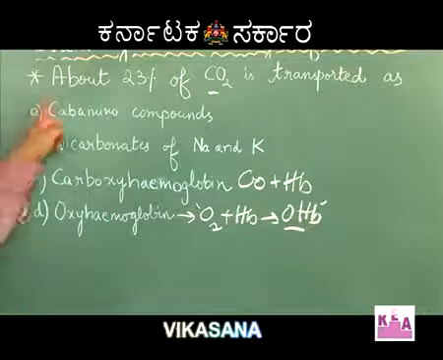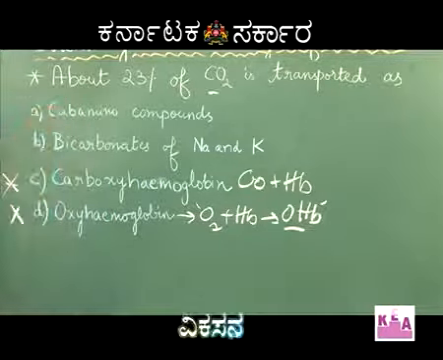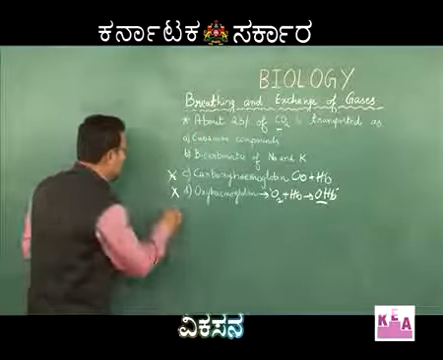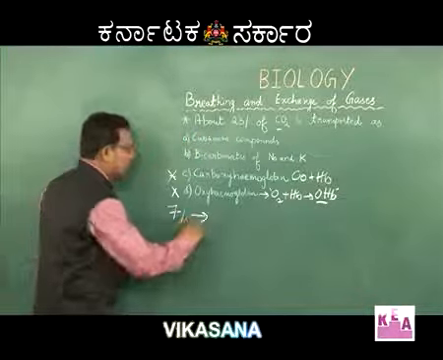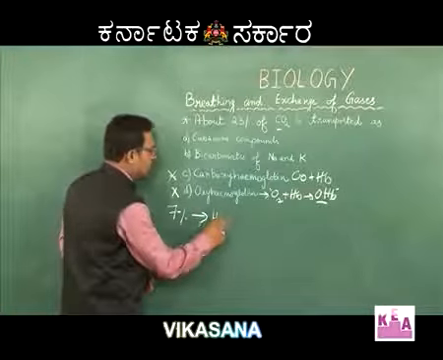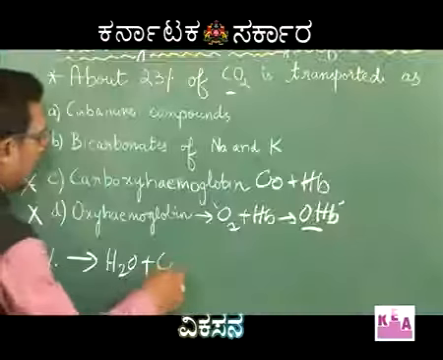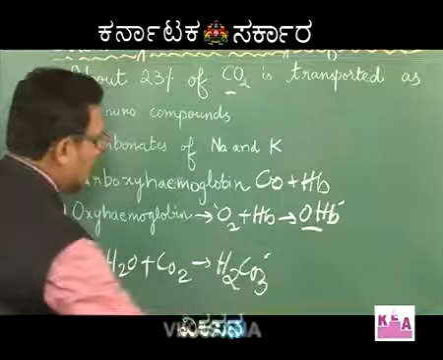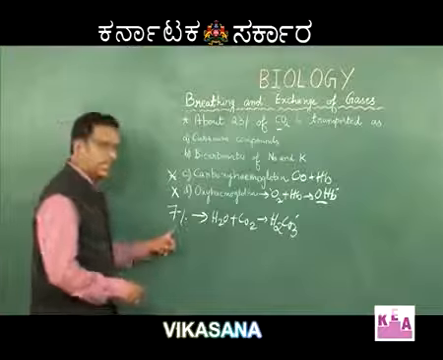Here the question is 23%. During transportation of carbon dioxide, as I told you earlier, 7% of carbon dioxide is transported as physical solution, that is it combines with water of plasma to form H2CO3, carbonic acid. This is only 7%.